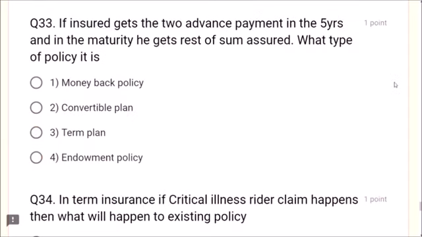Next, question number 33. If the insured gets 2 advance payments in the 5 years and at maturity he gets the rest of the sum assured, what type of policy is it? Money back policy. Dear friends, this is a money back policy. Convertible plan, term plan, endowment plan, no. Money back policy, where he will get advance payments in the 5 years and at maturity he gets the rest of the sum assured, is known as a money back policy.